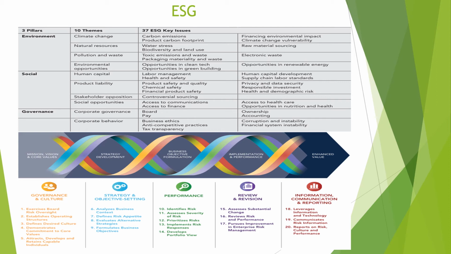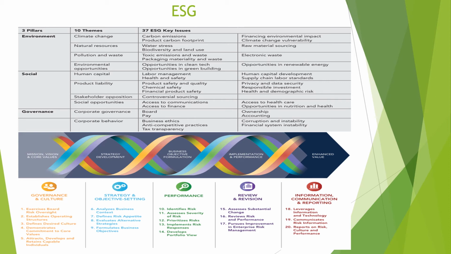Safety, quality, privacy, health, etc. Some of the stakeholders could oppose, and these are included in social ones, and hence it is called controversial sourcing. Governance: corporate governance, which would include the board, the pay structure they have, the ownership, etc. Also the corporate behavior, which could be ethics, transparency, and corruption, etc.